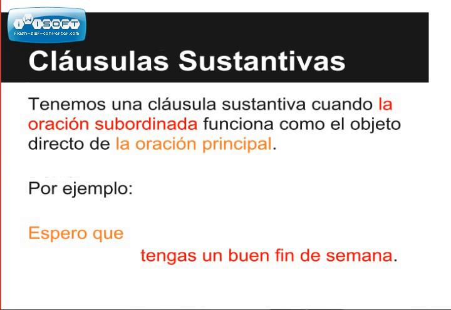Now, we have a noun clause. Tenemos una cláusula sustantiva cuando la oración subordinada funciona como el objeto directo de la oración principal. For example, espero que tengas un buen fin de semana. If we translate this to English, we see, I hope that you have a good weekend. Now, the subordinate sentence is describing what you hope. Therefore, this is a noun clause.